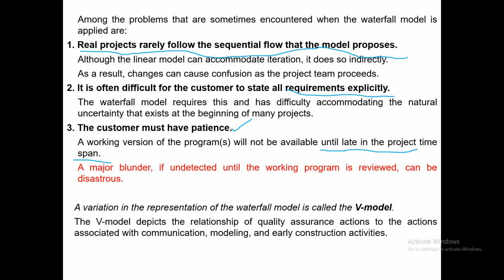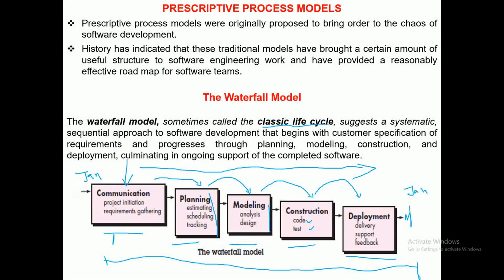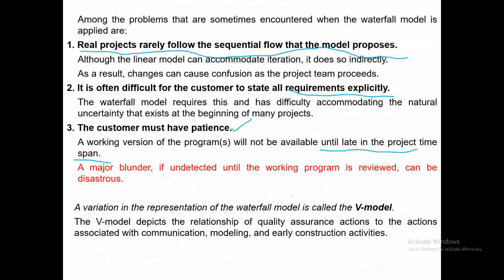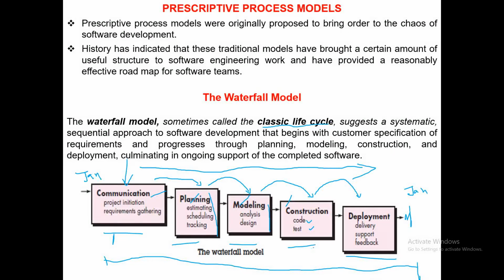A major blunder, if undetected until the working program is reviewed, can be disastrous. One more problem is that during these phases, say communication, planning, modeling, construction, if by chance some undetected problem is there, and you have finished coding, then at this stage you will come to know that the problem is there.